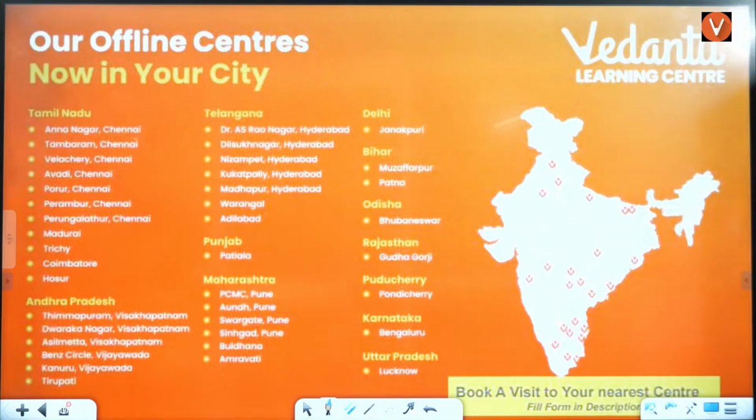Diagram in NCERT, analytical balance. Ma'am, is it important to learn? You have to send me that. I have no idea what you're talking about, right?